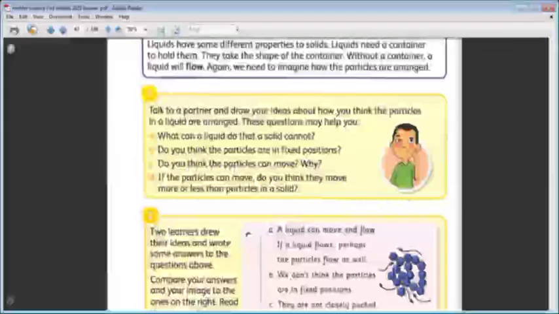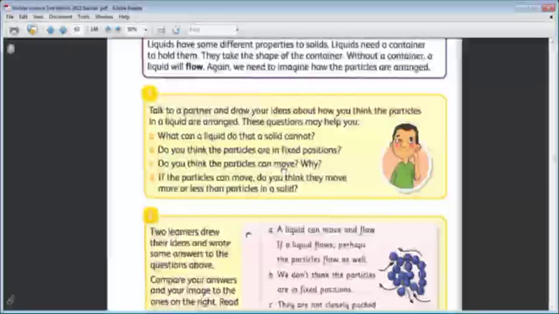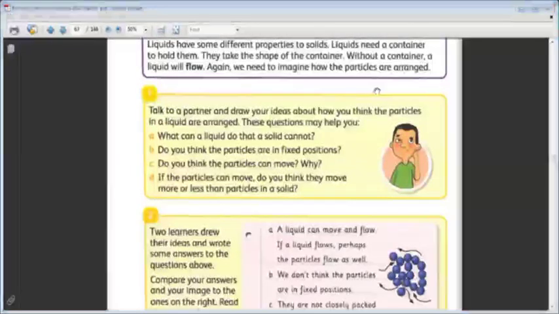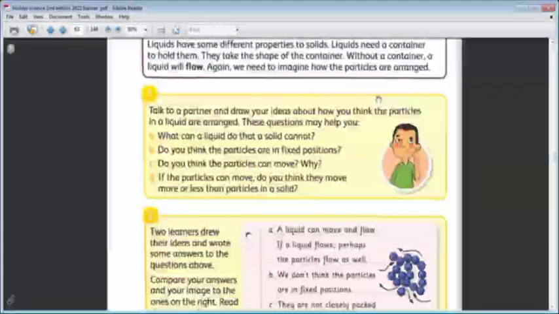C. Do you think the particles can move? The particles can move, yes. Why do you think that they are moving? Because if we lift the liquid, it flows.